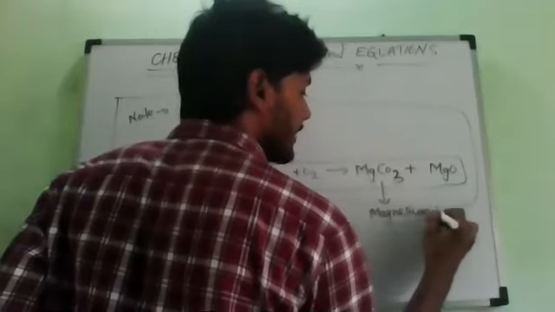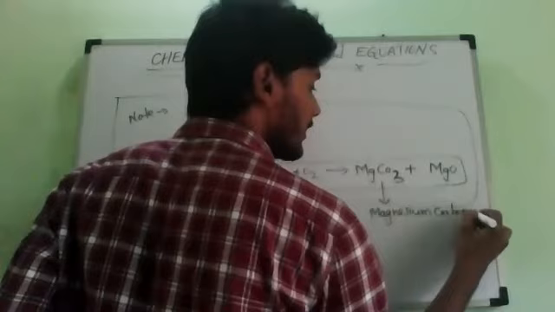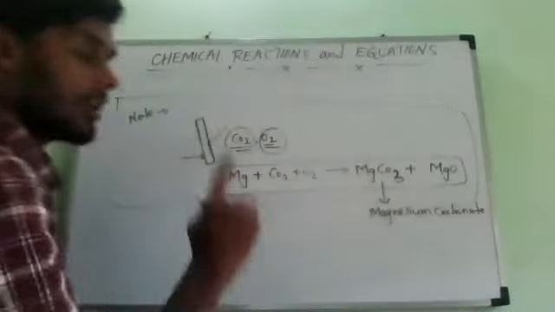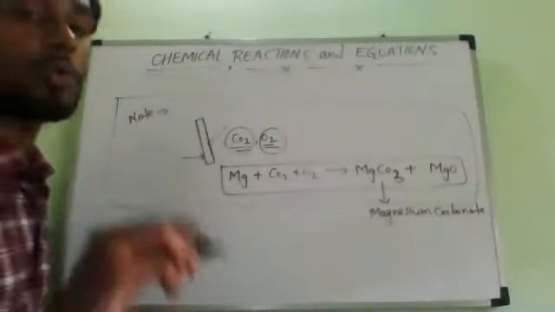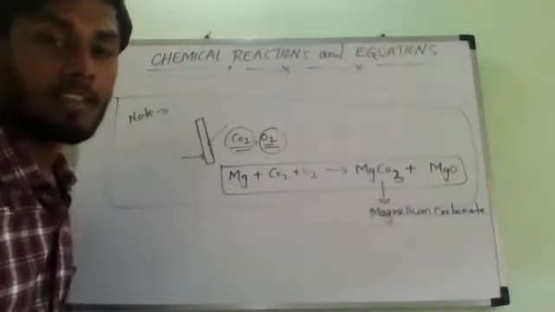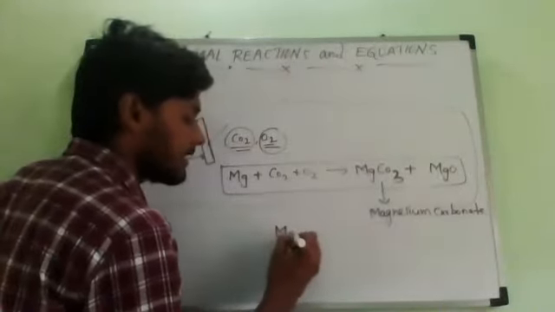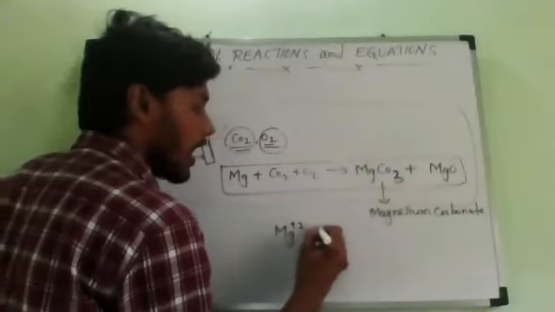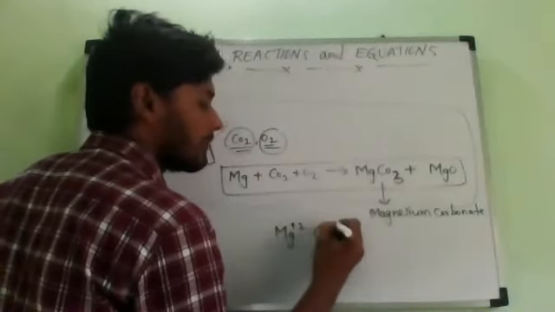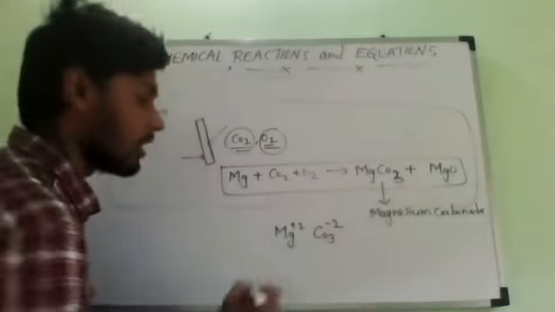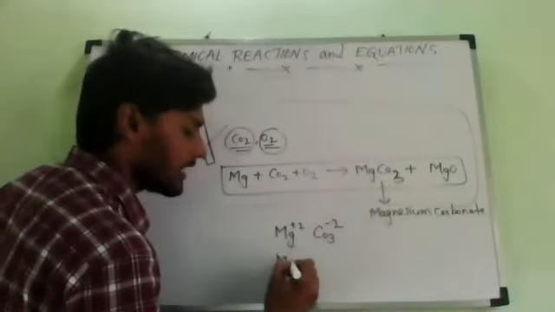Magnesium carbonate. Now I am saying, remember. Sir, how will the formula come? Those who don't know, those who have not studied in class 9th, understand? I am saying the valency of magnesium is +2. Carbonate is a polyatomic ion which has a valency of -2. So the formula will come like this.